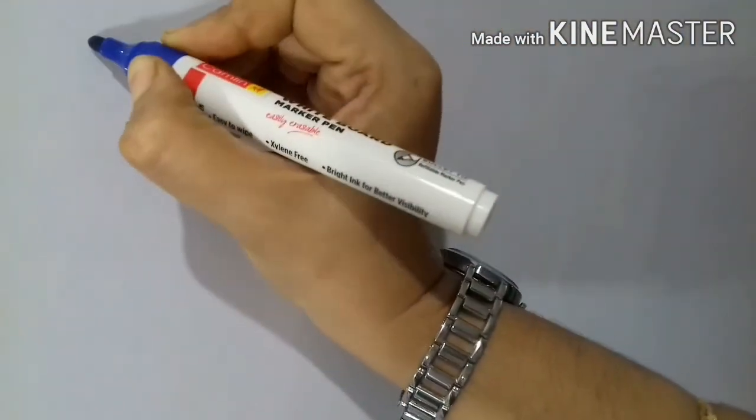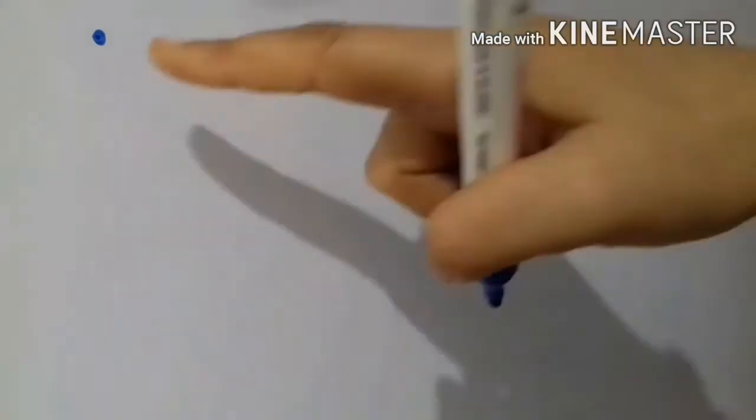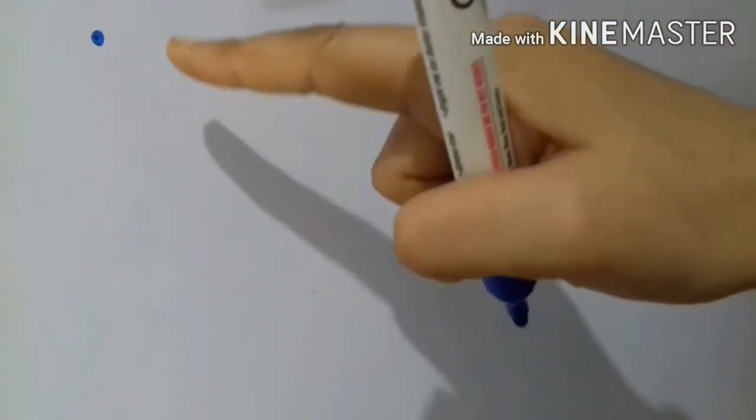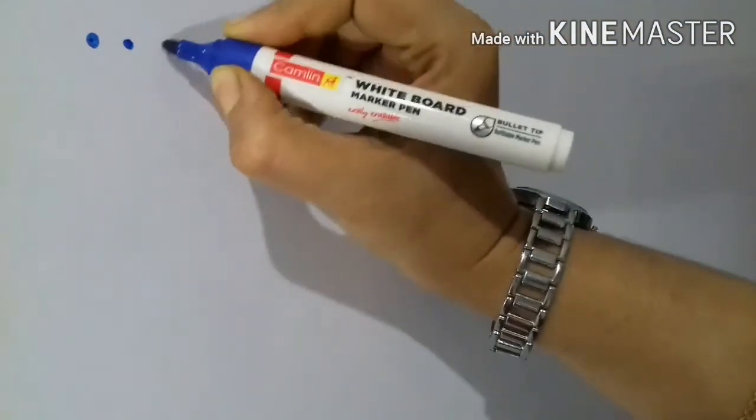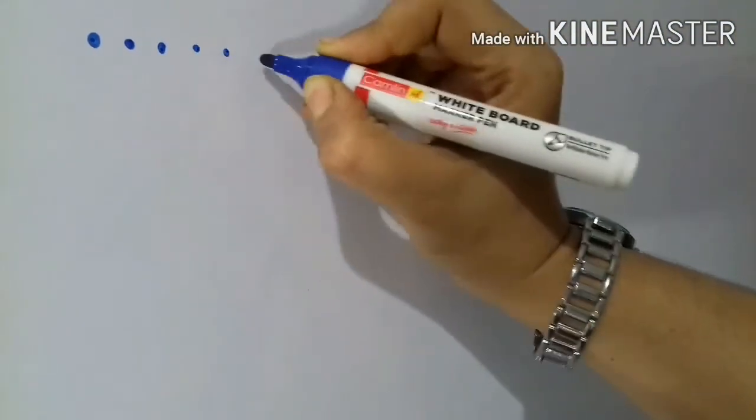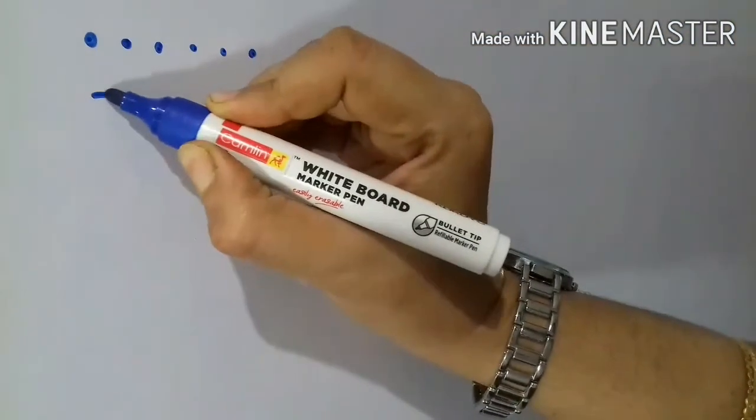So let's see what geometry is all about. Children, geometry starts from a dot. This is a small dot, and suppose I am drawing so many dots side by side, and if I join these points together, then it will make a straight line.